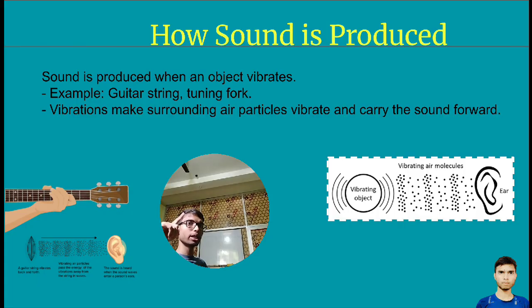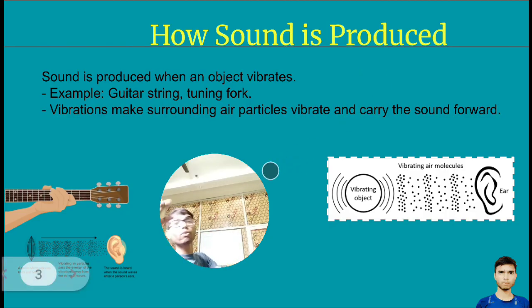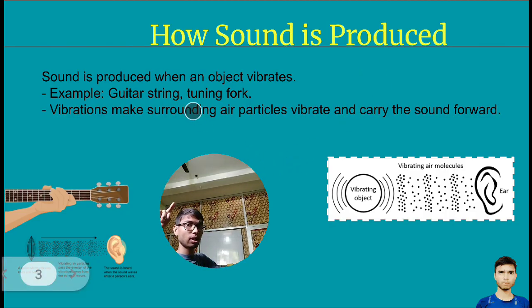Sound is produced when an object vibrates. First, the object will vibrate, and at the same time sound will come. The first step is to vibrate, and the second is for sound to come out. Remember that. Examples: guitar string, tuning fork.